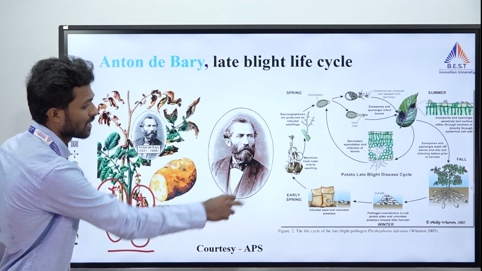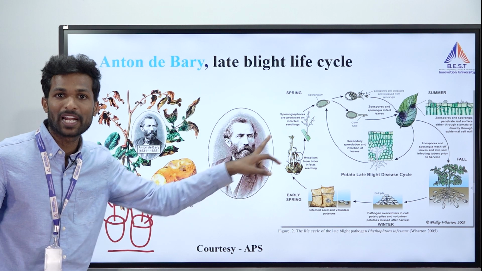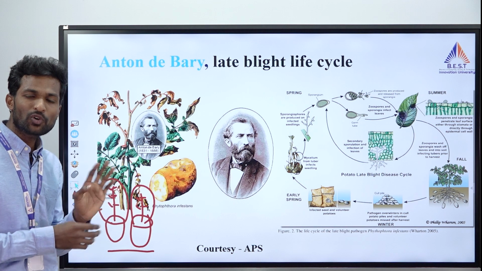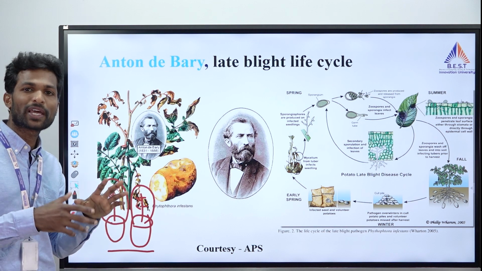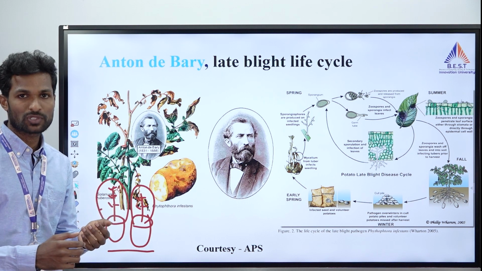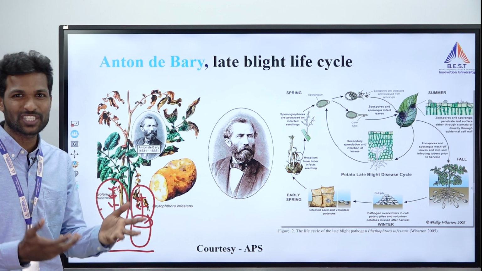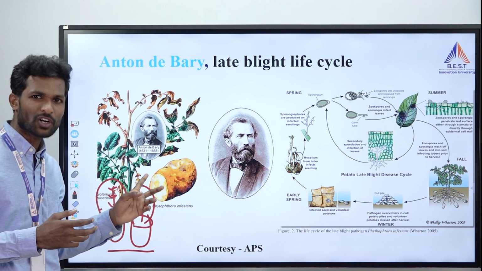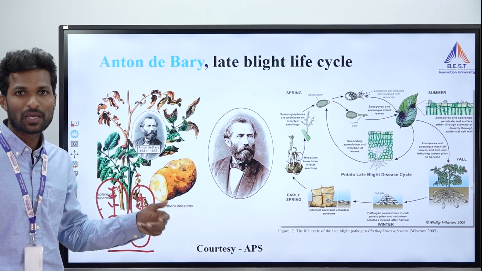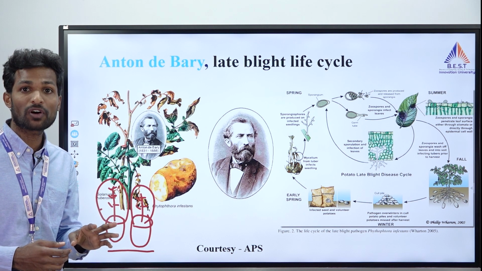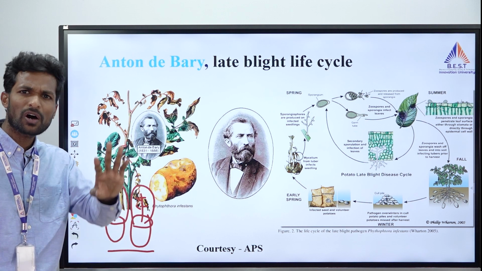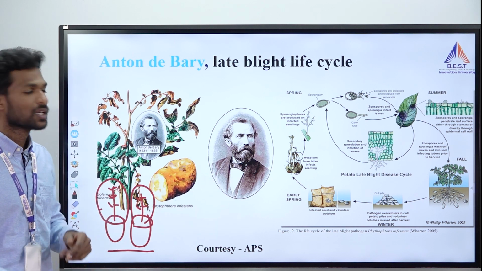He also identified the life cycle of the late blight of potato, and he's a very famous man. Not only that, many important terms, haustoria, chlamydospores, and the autoecious and heteroecious nature of rust, and many more terms he coined. He developed more than 10-15 students, very famous students like Millardet, M.S. Voronin, H.M. Ward. They later became the greatest contributors or leaders of plant pathology. All are students of Anton de Bary only.